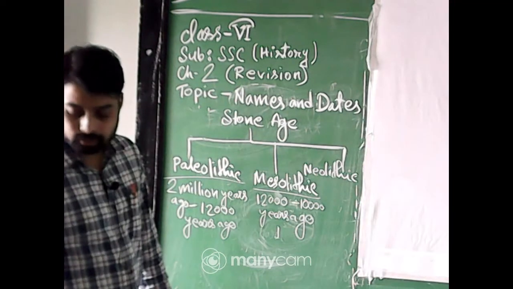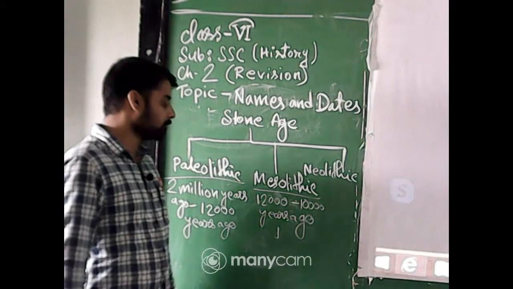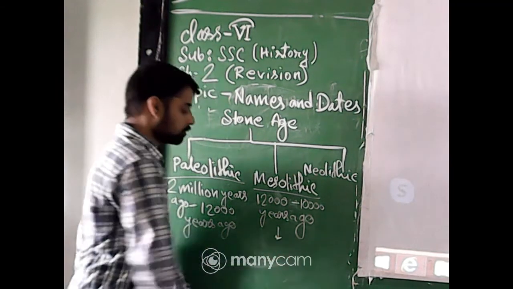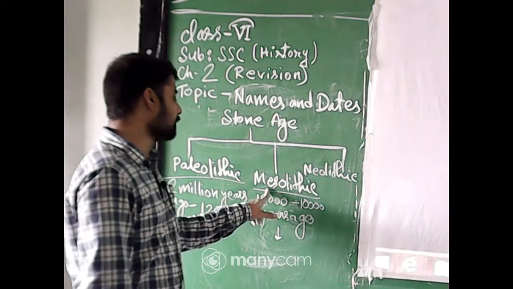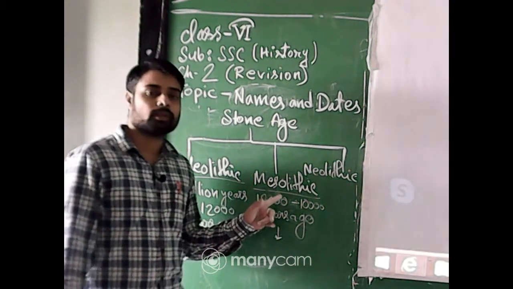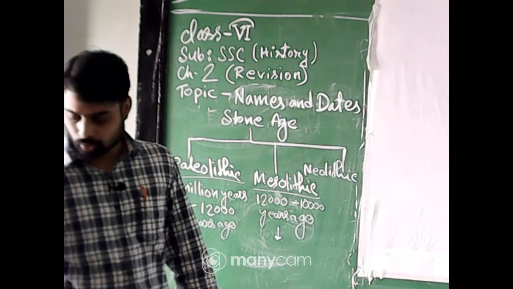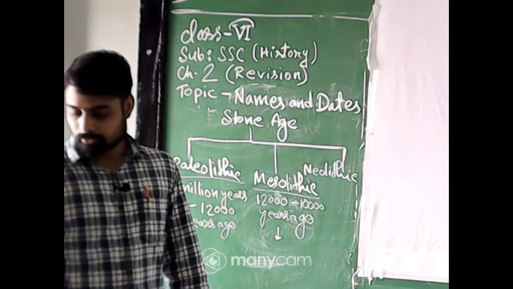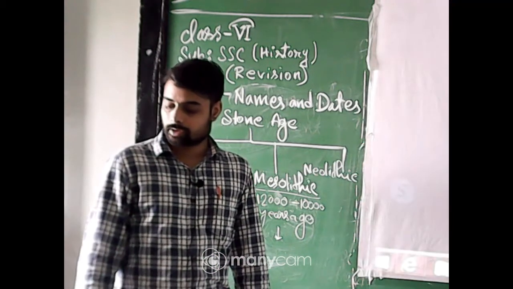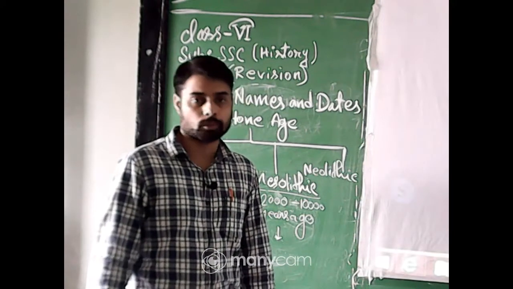Okay. And all the tools and artifacts found at that time are called megalith. Also there are some tiny stone tools, generally tiny, probably stuck to handles of wood or bone.